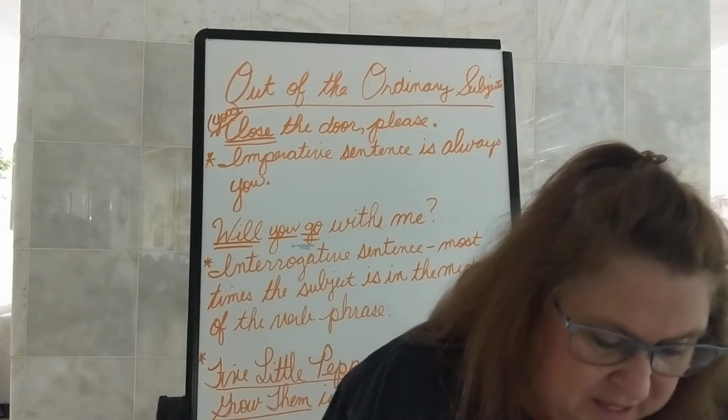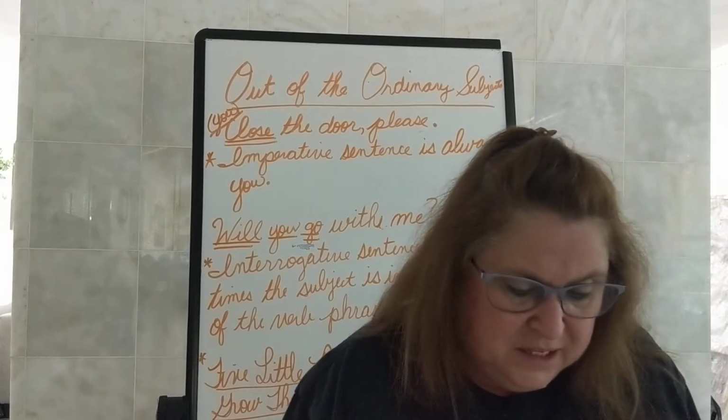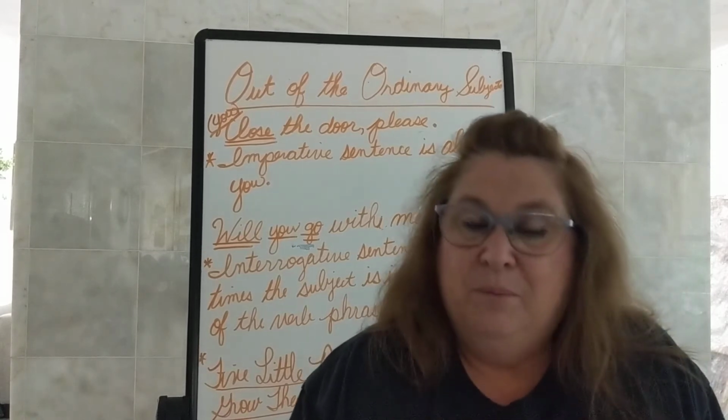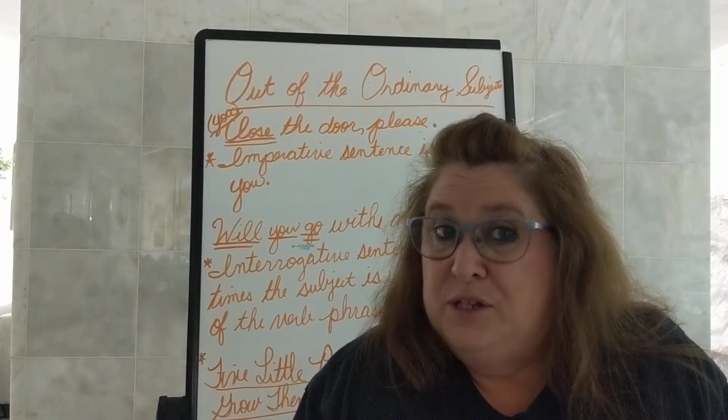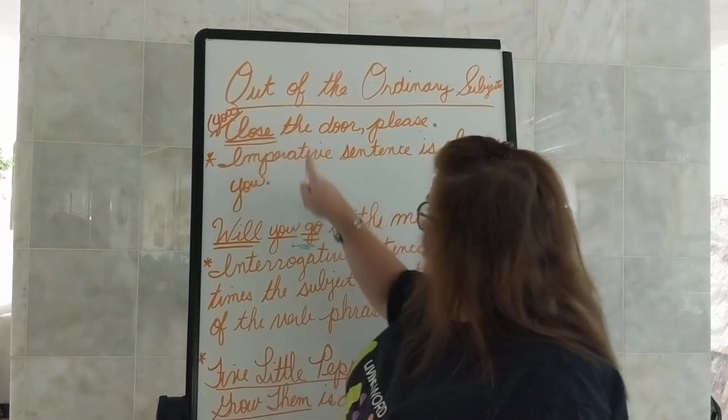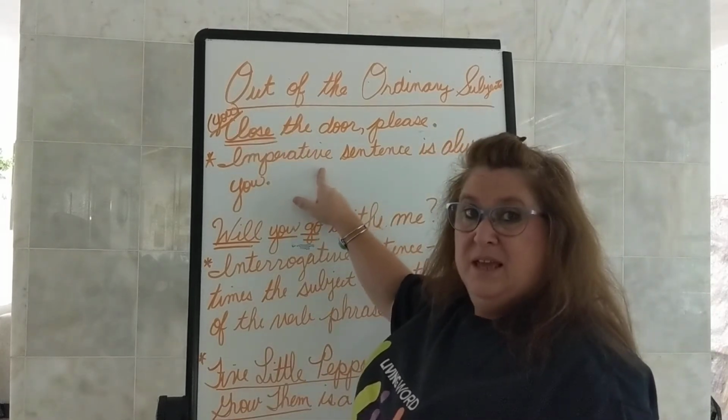And look at think. It says underline the verb 2 times and subject 1 time. If the subject is understood, write it in the blank. So what would be our understood subject? What kind of sentence would it come in? An understood subject would come in an imperative sentence giving a command.